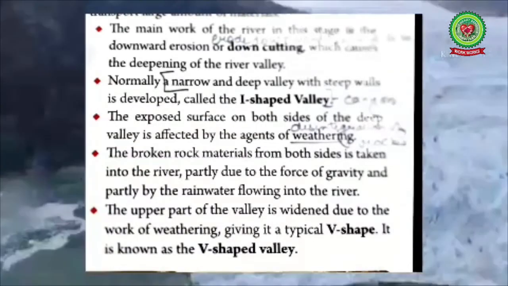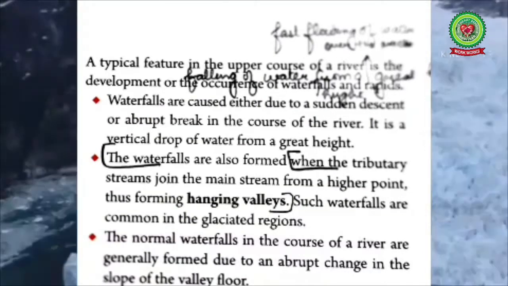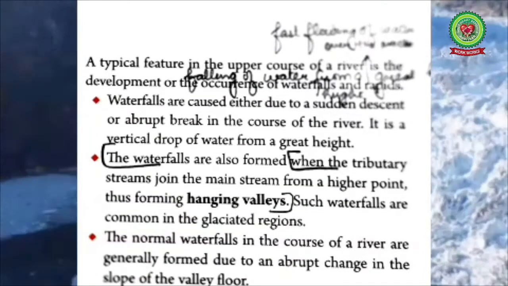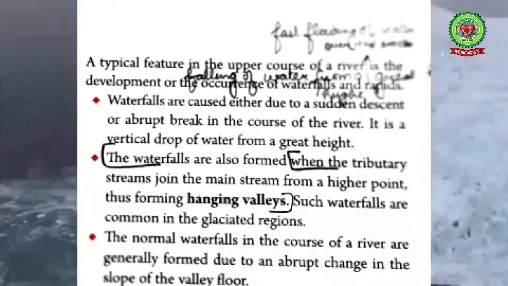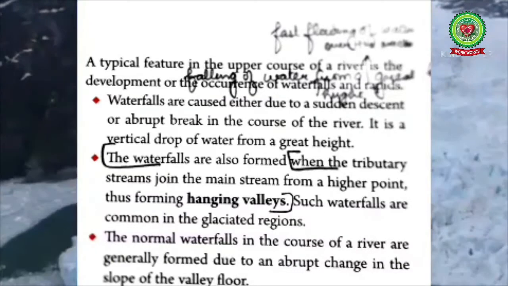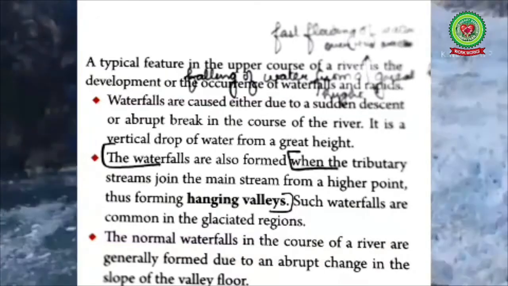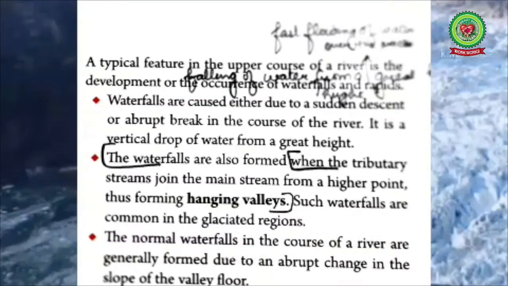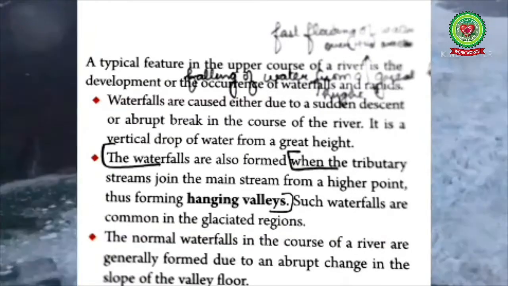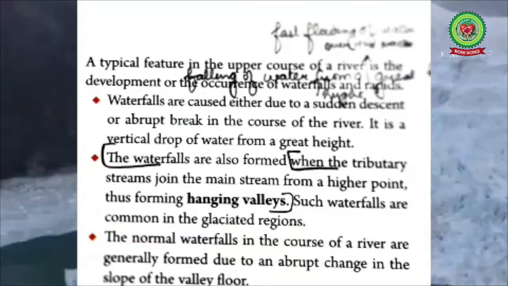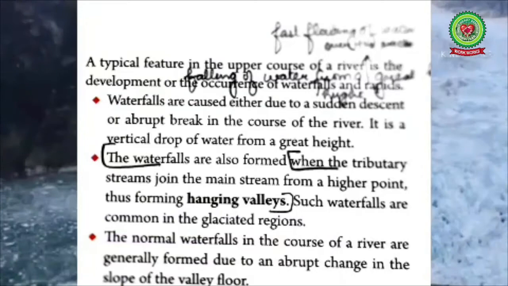A typical feature in the upper course of the river is the occurrence of waterfalls and rapids. Now here, waterfalls are formed when the river water falls from a great height, and rapids can be defined as the water flowing over the rocks at a very great speed. Waterfalls are caused either due to a sudden descent or an abrupt break in the course of the river. It is a vertical drop of water from a great height. These waterfalls are generally found in mountainous areas or in plateau regions.